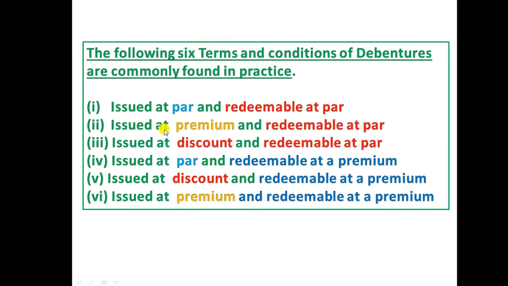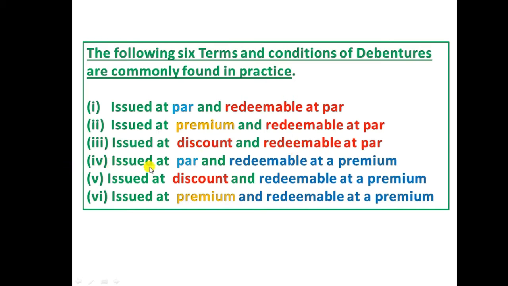Number 2, issued at premium and redeemable at par. Premium means a company will collect more than its face value, but the company will redeem only the face value. Third one, issued at discount and redeemable at par. Here a company will collect less than its face value, but the company will repay the face value.